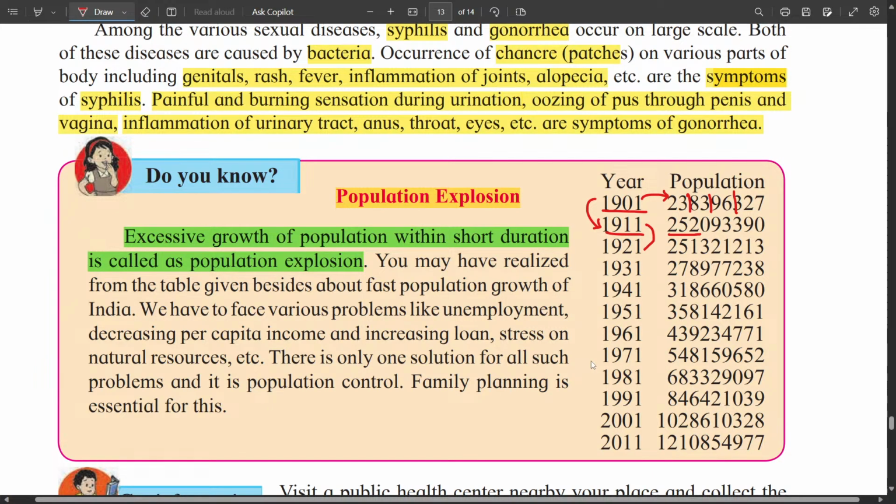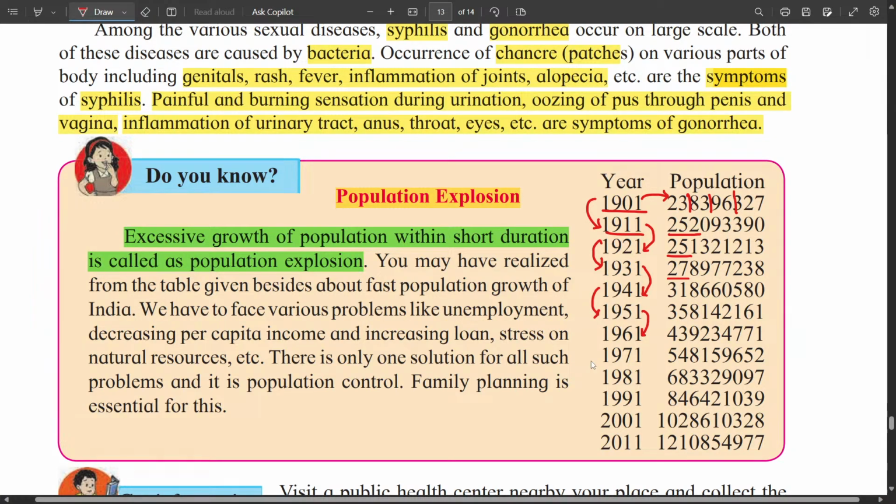From 1911 to 1921, you can see there is actually a decline in the population, and this is because some periods of diseases might have happened there, or some social reasons like famines. From 1921 to 31, almost 2 crores have increased. 31 to 41, you can see a 4 crore increase. So here you can see the increase in population is rising. Again from 41 to 51, a 4 crore increase.